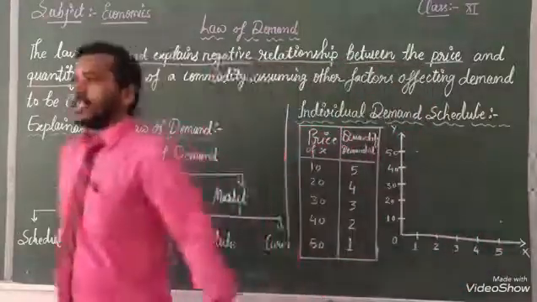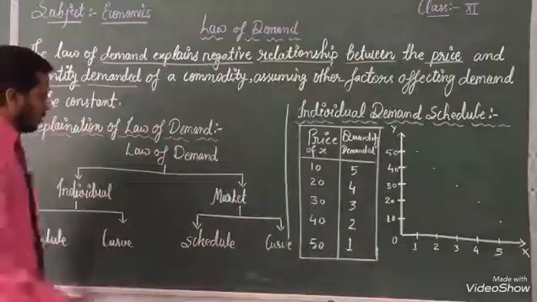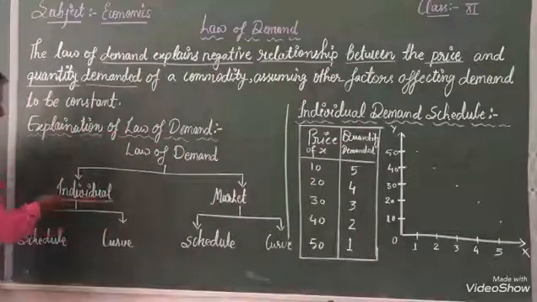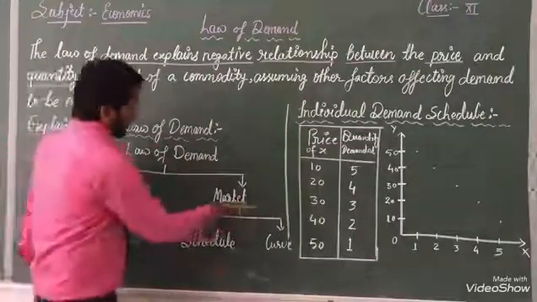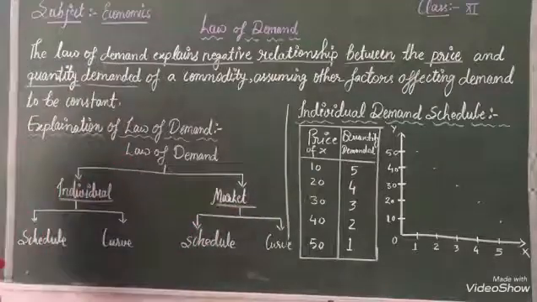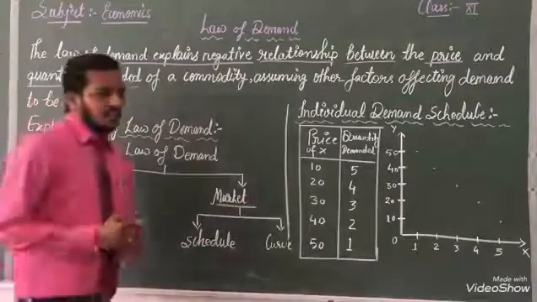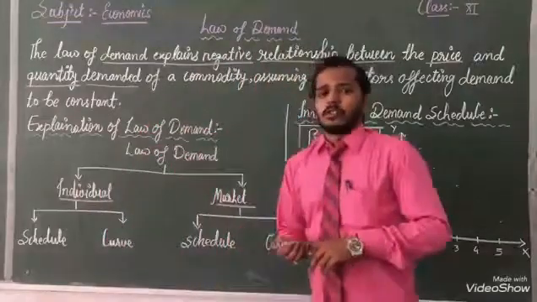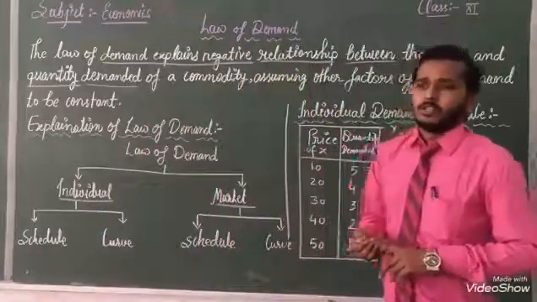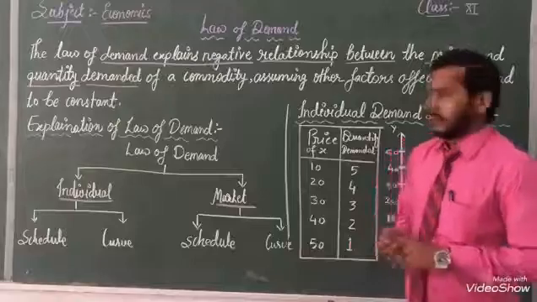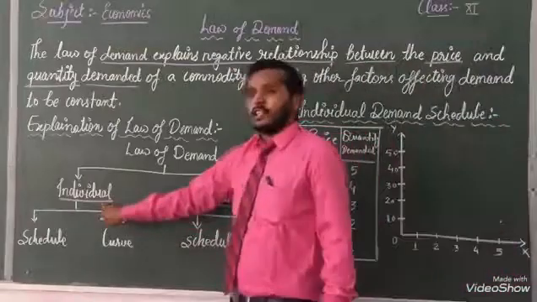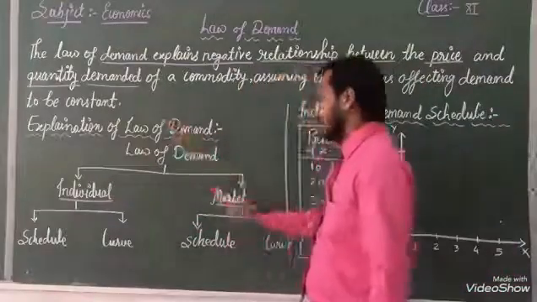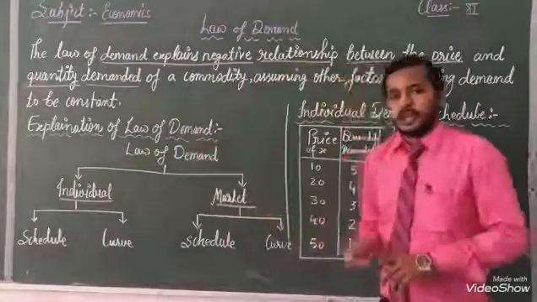If we are going to read demand, the demands are of two types. The first one is individual demand, and the second one is market demand. Individual demand is a single person's demand, what they are purchasing according to their situation and their demanded amount. That is called individual demand. The second one is market demand.